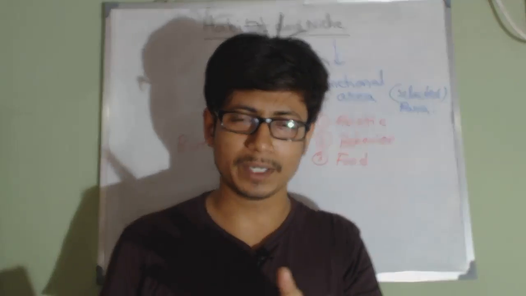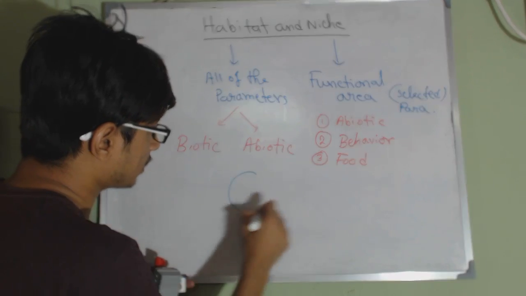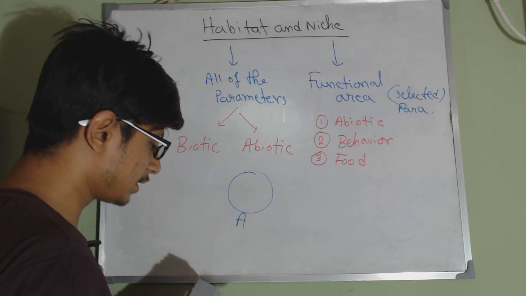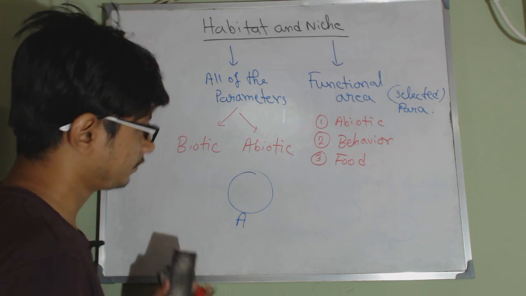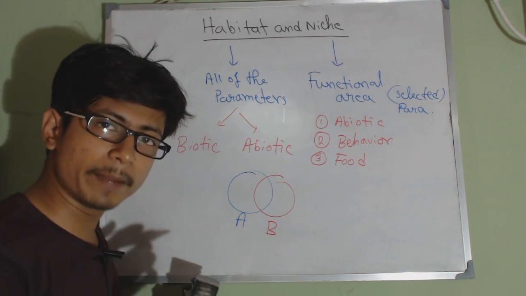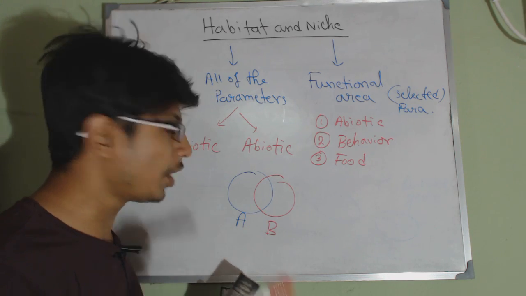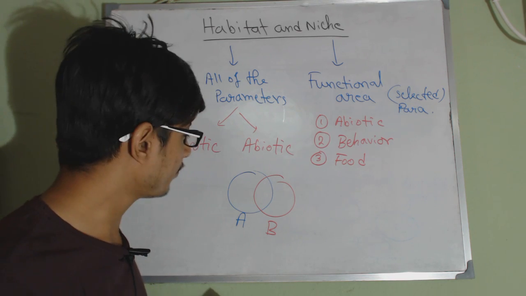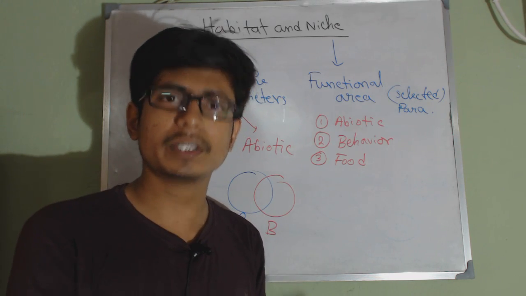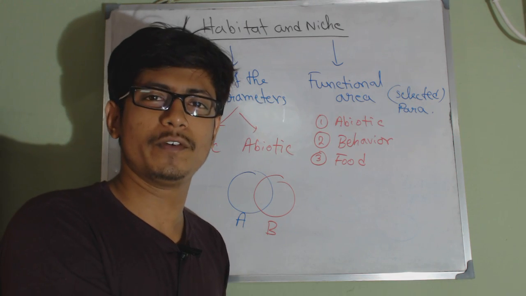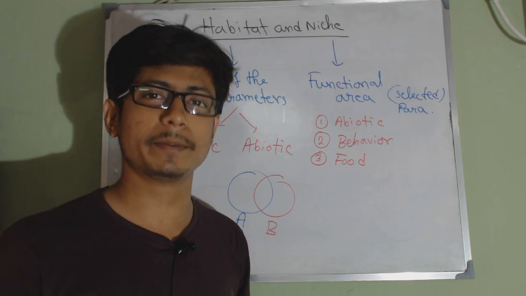That is the idea. Remember, because if the organisms' niches are the same, if we have two different organisms, let's say organism A and organism B, both of them have the same food habits and the same behavior. Let's say they both are carnivorous, right? And they also feed on the same type of food source, and they are living in the same place. So what will it do? It will result in competition, right? Just like a wolf and a tiger, if they live together and both of them feed on rabbit, in that case they will turn up in competition.